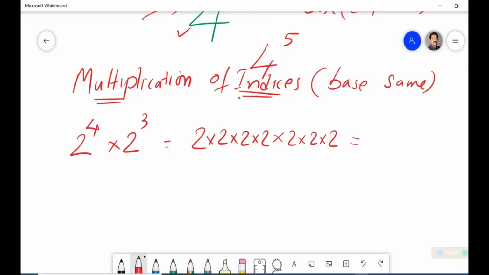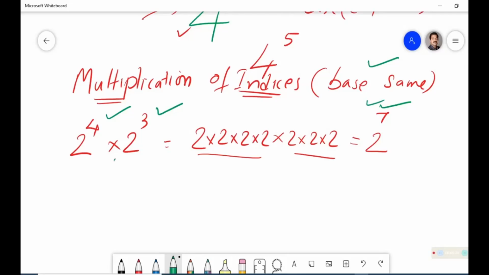We can write it in such a way that 4 plus 3 gives 2 raised to 7. When we write like this, normally our eyes will go here. Here is 4, here is 3, and here the answer is 7. That means if the base is the same, then we can simply add the indices and write.